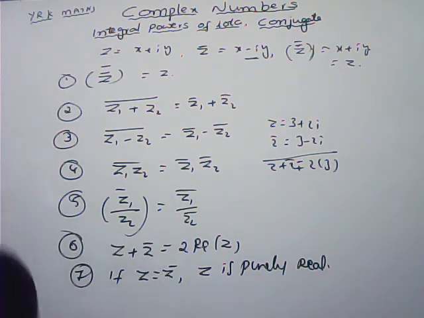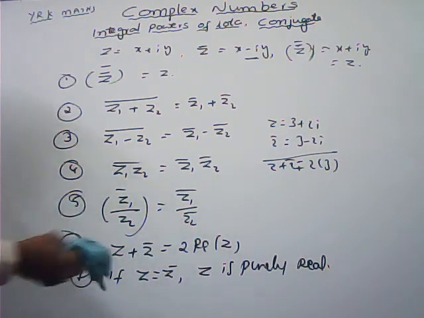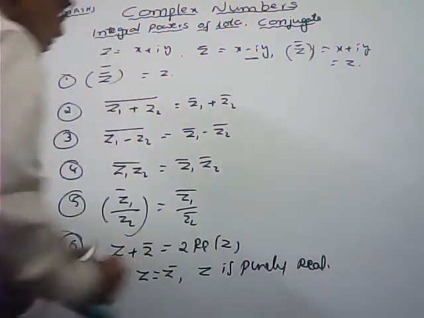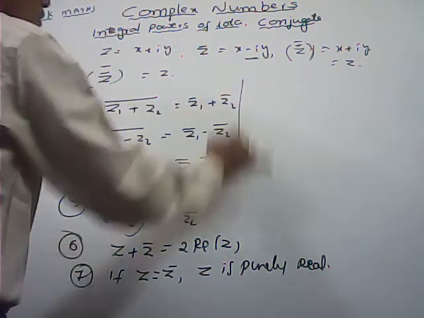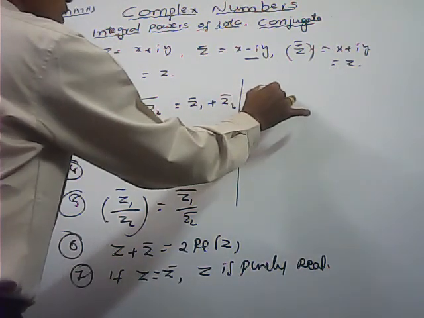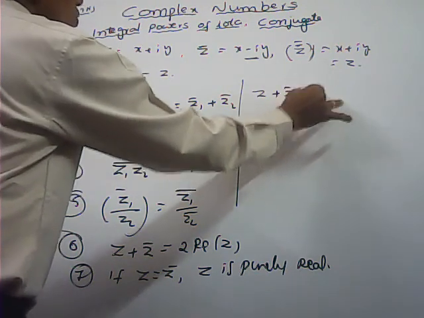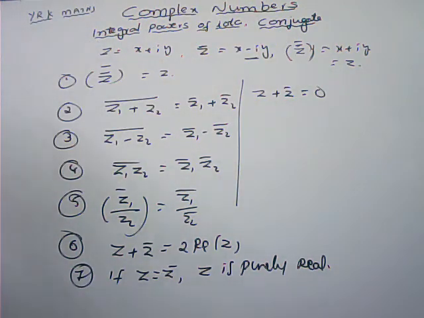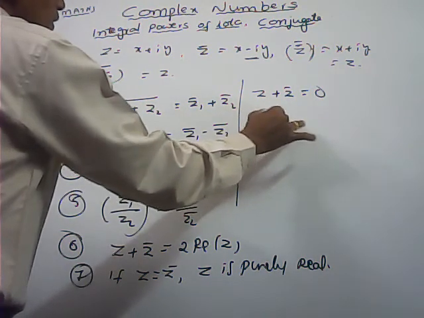Next, z plus z bar is equal to 0. If z plus z bar is 0, then z is purely imaginary.